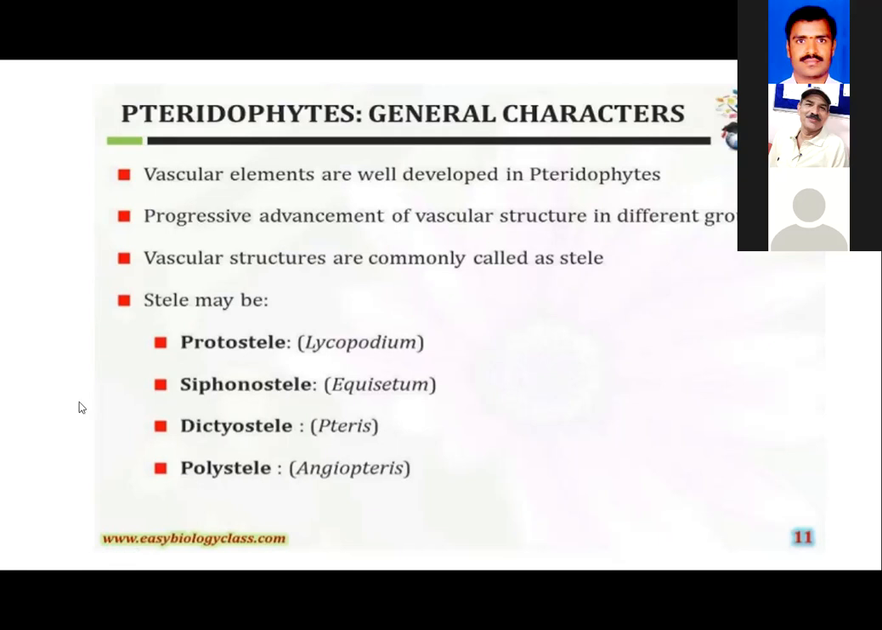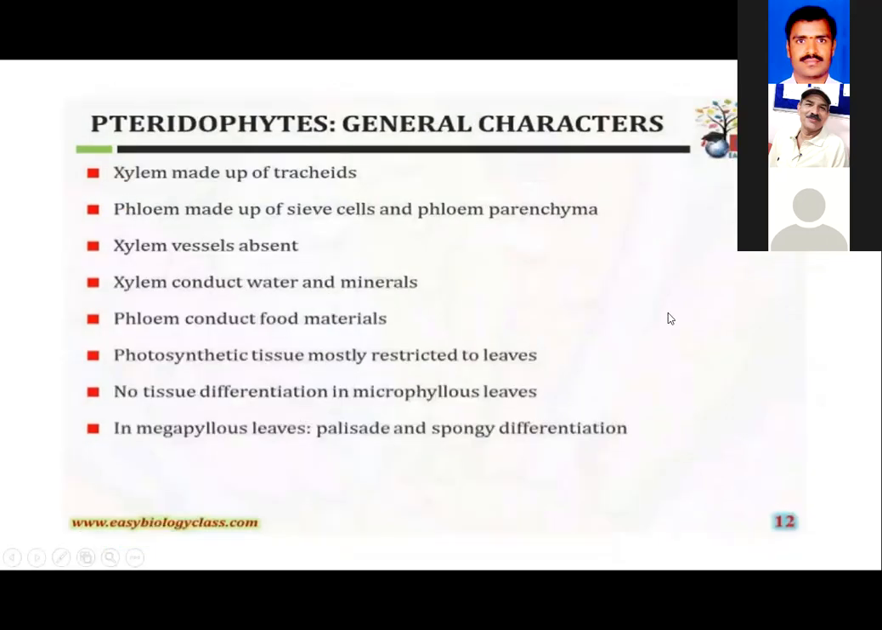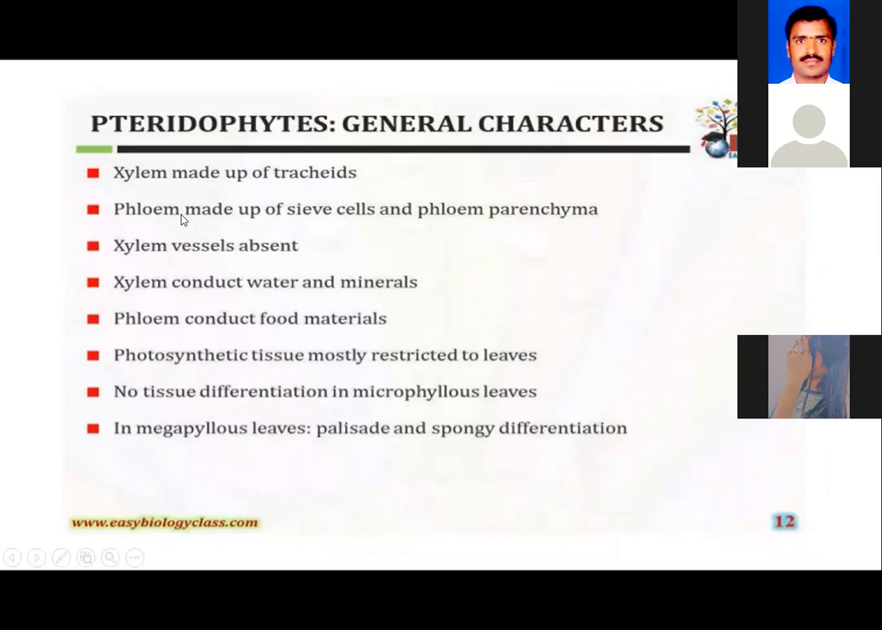So based on that, the steles are differentiated in this manner. Next. When we go to the vascular tissues, what we call xylem and phloem, the xylem tissue is made up of tracheids, whereas the phloem is made up of sieve cells and the phloem parenchyma. Whereas the xylem vessels are absent and the xylem is considered as a water and mineral conducting tissue. So this is a very important point in the competitive exam.